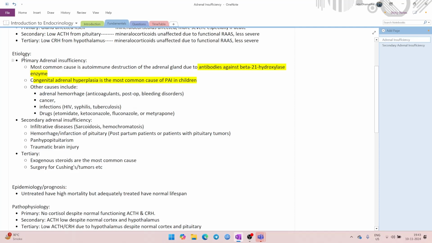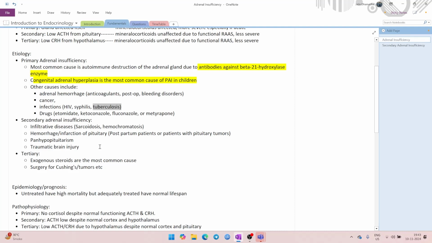So if they give you a primary adrenal insufficiency case and they want you to make a diagnosis of HIV, syphilis, or tuberculosis, then they will give you a specific history. For HIV and syphilis, they will give you a history of unprotected sexual intercourse, which is high risk, or intravenous drug abuse. In case of tuberculosis, they will give you other clues like incarceration or travel to endemic countries or being a resident of the endemic countries.